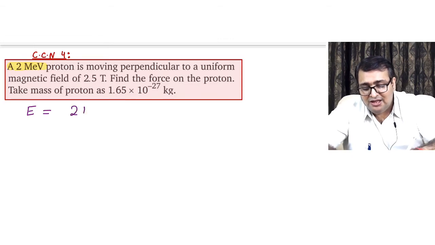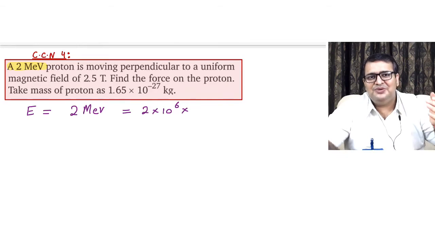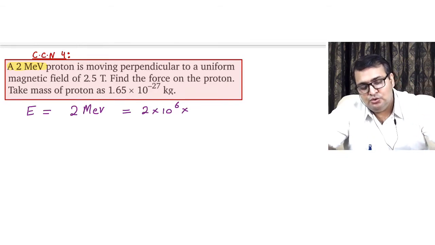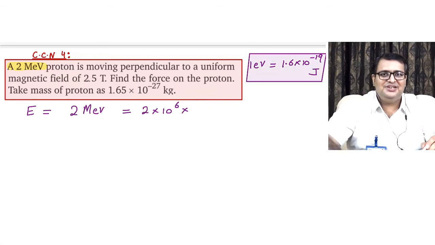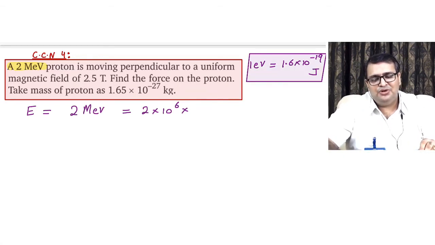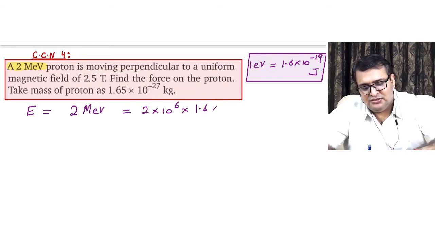2 mega electron volt, mega is 10 power 6. Very good. Electron volt, 1 electron volt, if you remember, is 1.6 into 10 power minus 19 joules. Those who don't remember this, please remember it now, keep it in your RAM and ROM, because this is going to be used repeatedly in this chapter, okay? 1 electron volt is 1.6 into 10 power minus 19 joules.